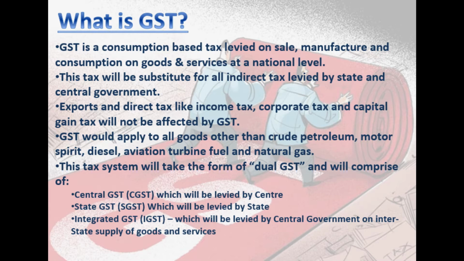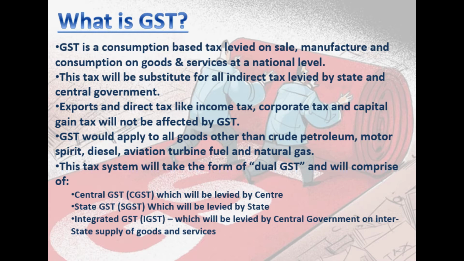That kind of a structure. And if in that whole process a state is replaced by a union territory, then naturally Union Territory GST, UTGST, right? So that's how people misunderstand that there are four taxes: CGST, SGST, IGST and UTGST. But in effect, they are not four. They are the components. Tax is only one, that is GST, right?